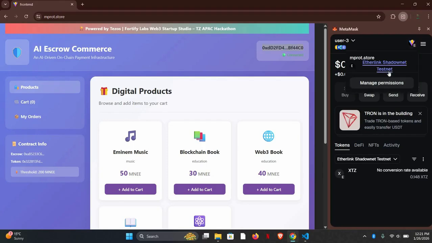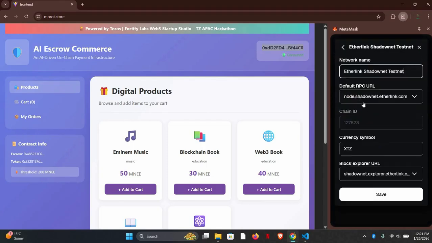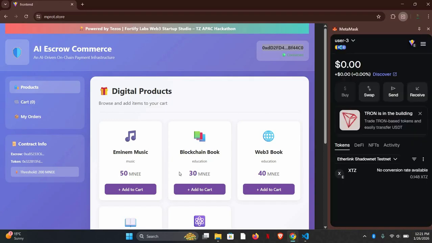I have been connected. Let me click on it. Edit. Now Etherlink Shadownet testnet, and you can see the RPC URL and the chain ID 127823. So first I am buying a product, a blockchain book, which is 30 MNEE, which is less than 200 MNEE.